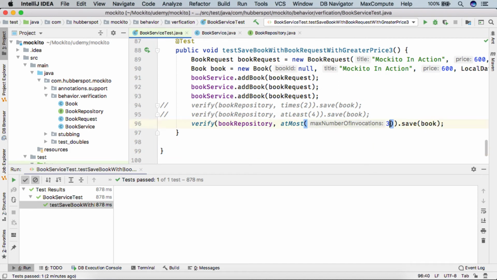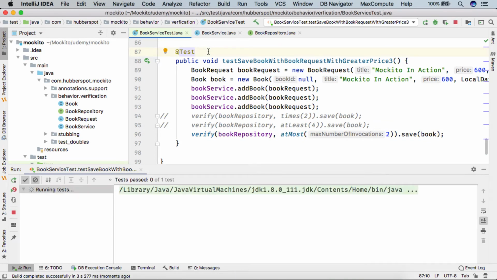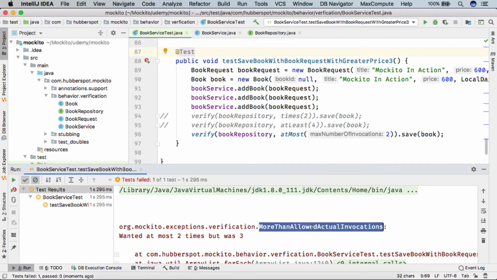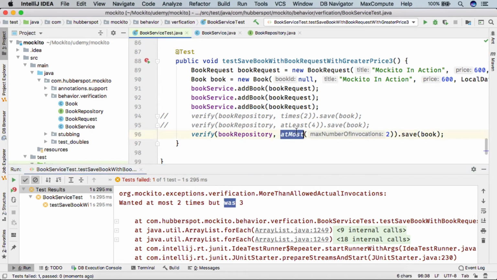Friends, let's say if I provide the value as 2, here we are simply verifying at most 2 times. If I run the test case, you can see the test case failed with the exception more than allowed actual invocations, saying wanted at most 2 but was 3. So we are verifying that at most 2 should have been called, but actually it was 3.